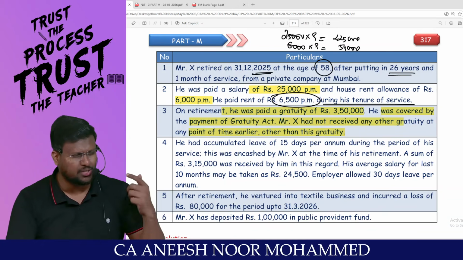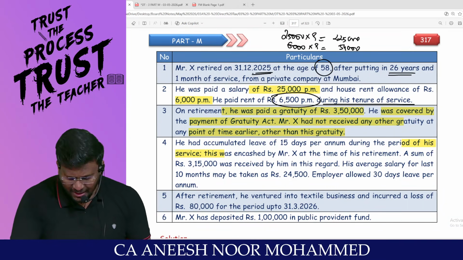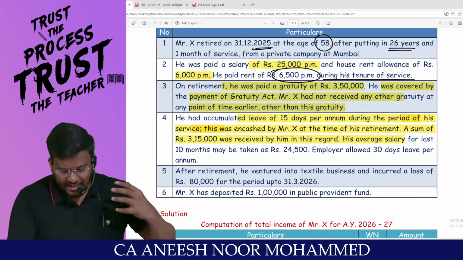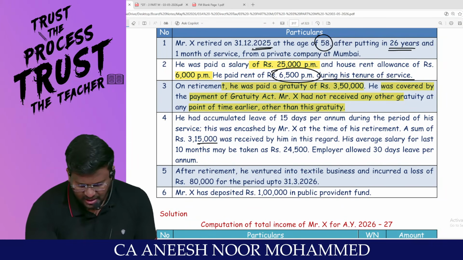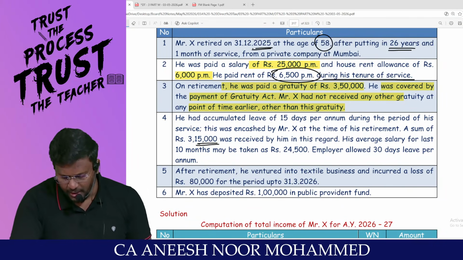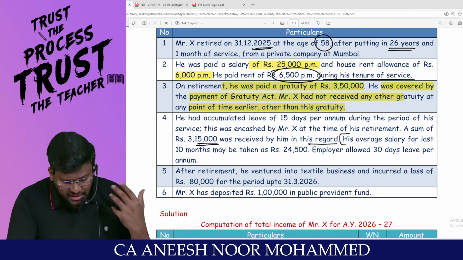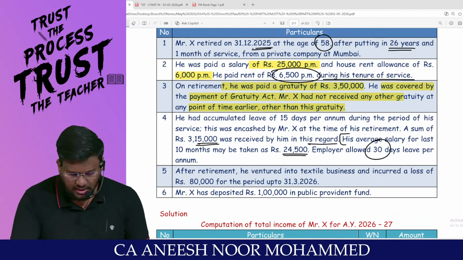That means the statutory limit of 20 lakhs is not exhausted. He has accumulated leave of 15 days per annum during the period of his service. This was encashed by Mr. X at the time of his retirement. A sum of rupees 3,15,000 was received by him in this regard. His average salary for the last 10 months may be taken at 24,500. Employer allowed 30 days leave per annum.